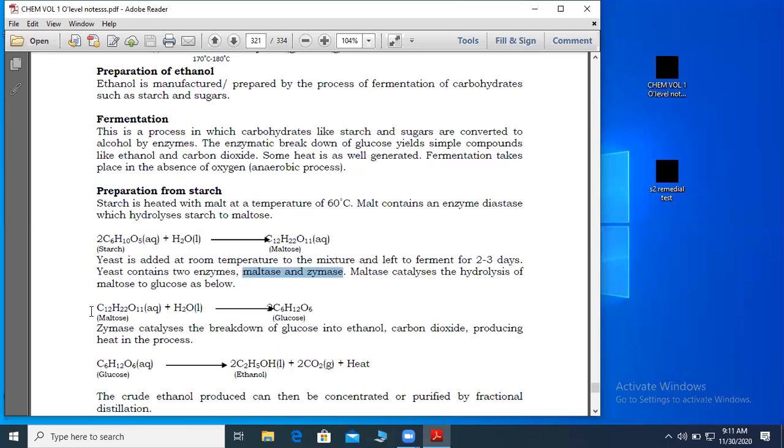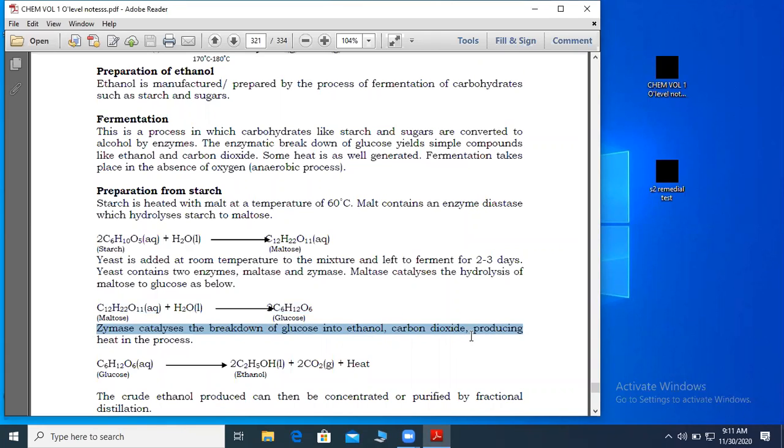Maltase is the one that converts maltose to glucose. Then we also have another enzyme called zymase, and zymase is responsible for breakdown of glucose into ethanol.